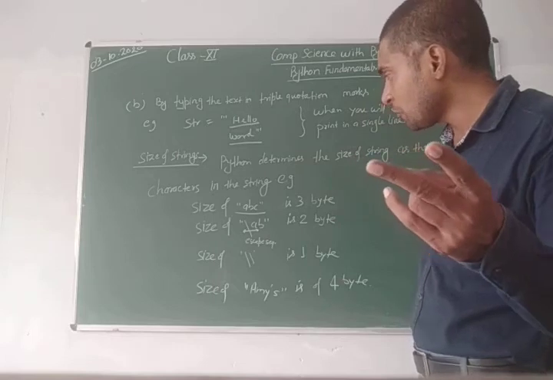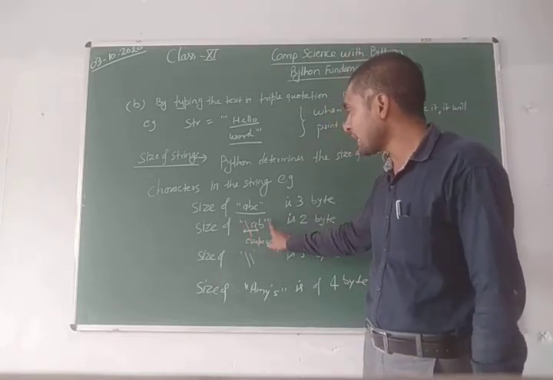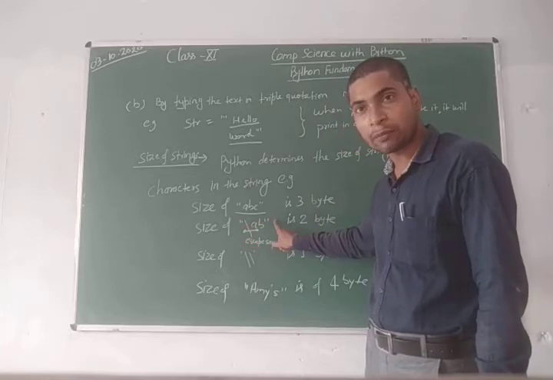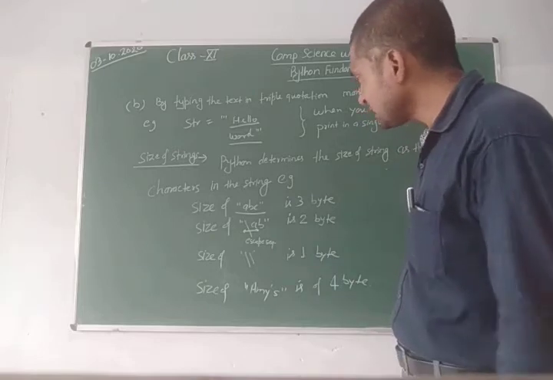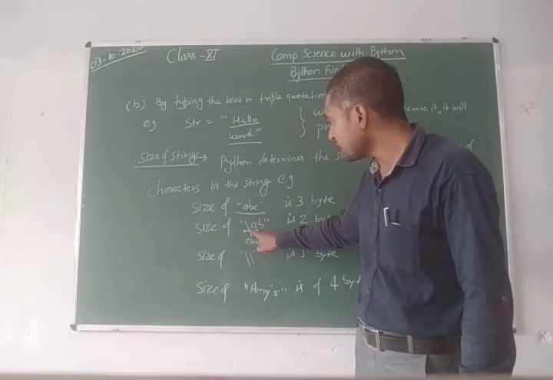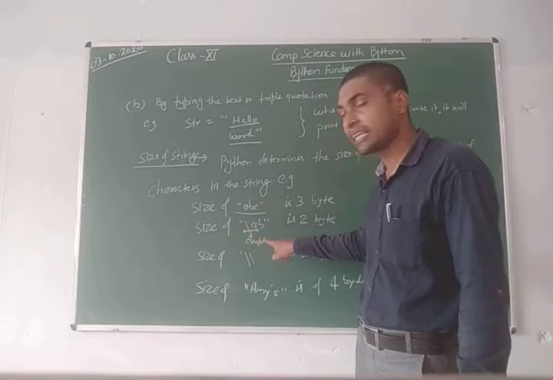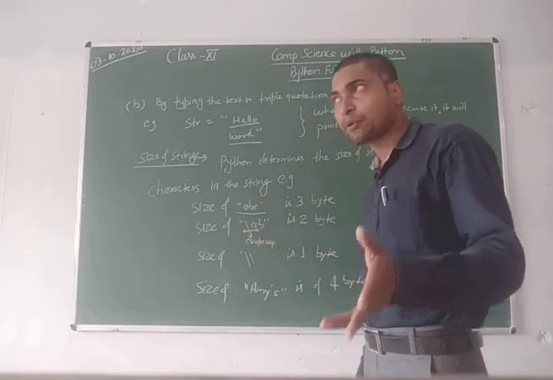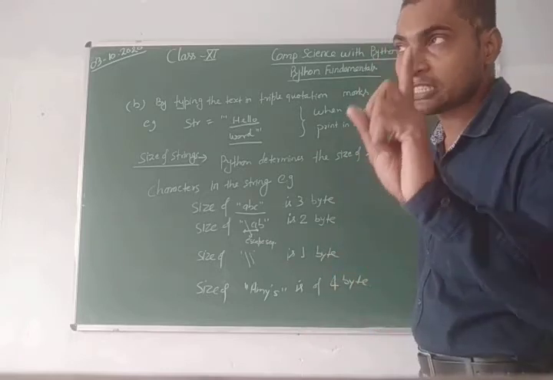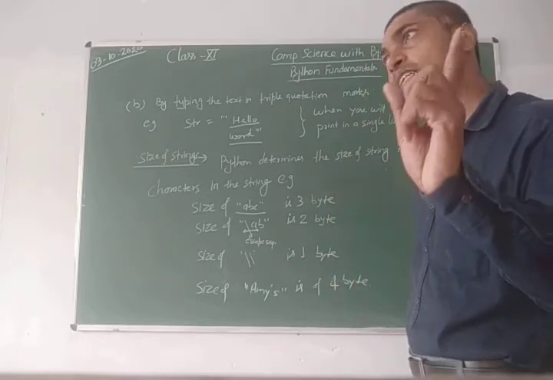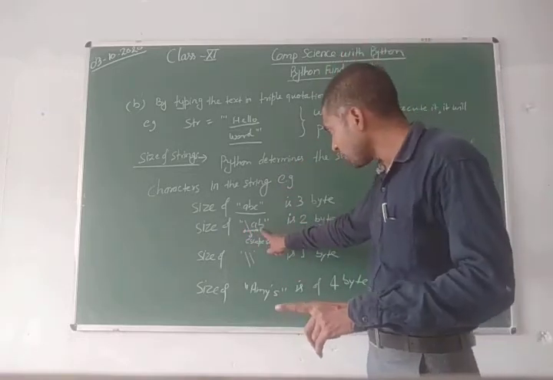Now you will ask, there are three symbols inside the double quotation marks, so how can it take 2 bytes? The reason is that slash a is an escape sequence. Here slash a is treated as an escape sequence, and I have told you escape sequences are always treated as a single character, so slash a will take 1 byte and b will take 1 byte.